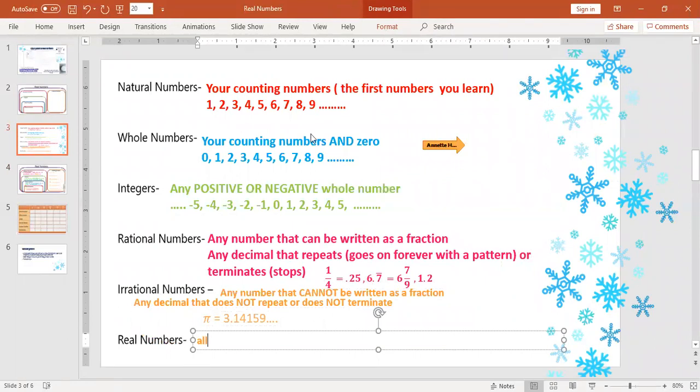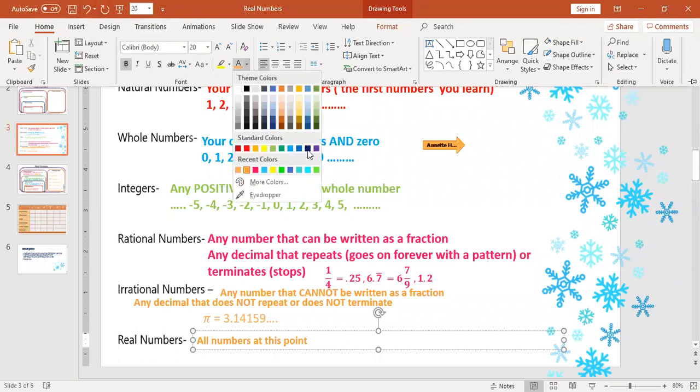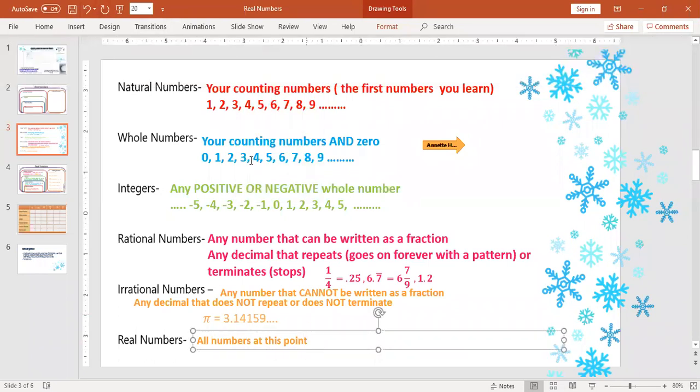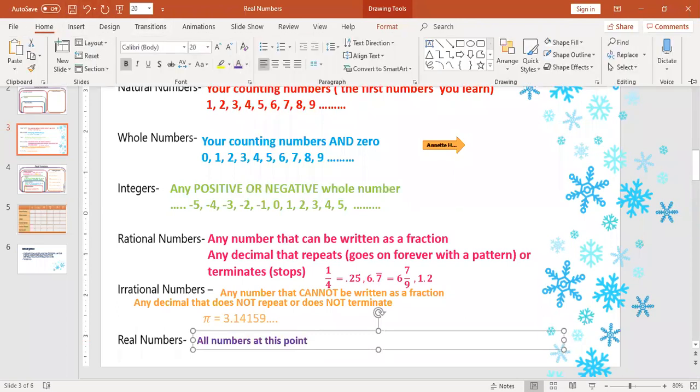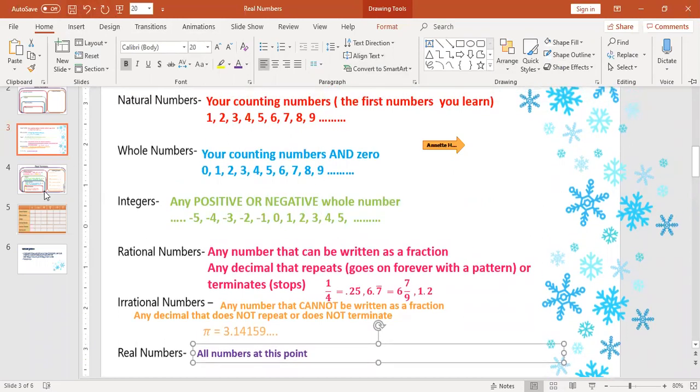So what does that mean? That means there are imaginary numbers out there. But guess what? We're in 8th grade and we don't need to learn about those imaginary numbers. They're out there, they exist, but we are not going to concern ourselves with them. We know they exist, but they are not going to be something we work with. I will talk to you a little bit more about those in person, but I want you to see here,